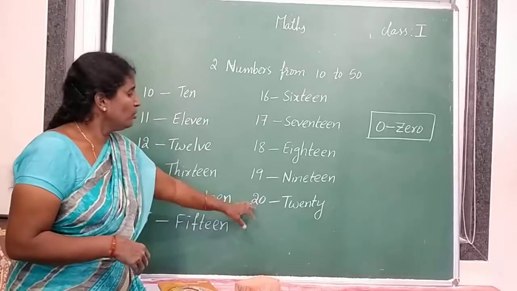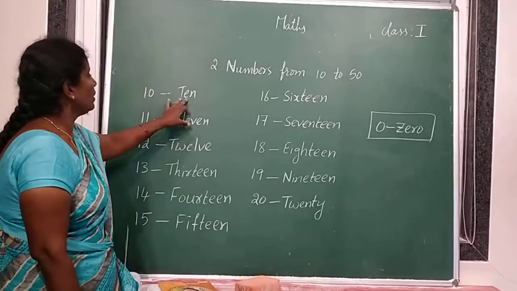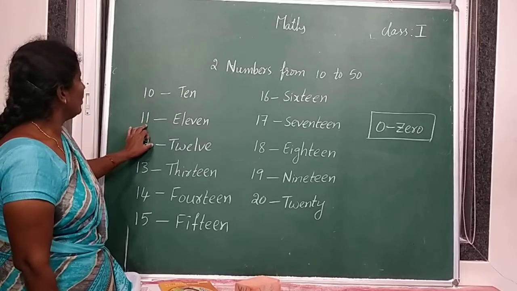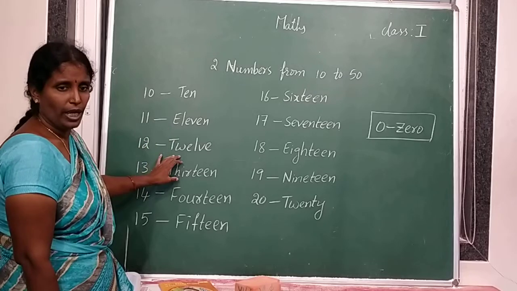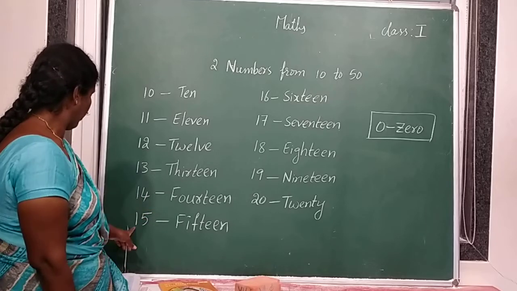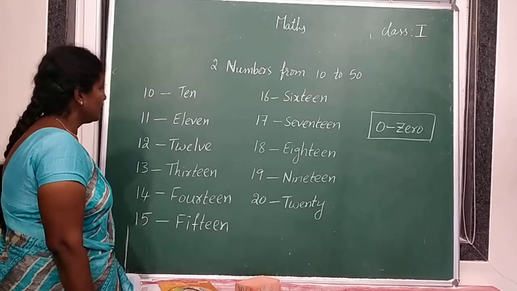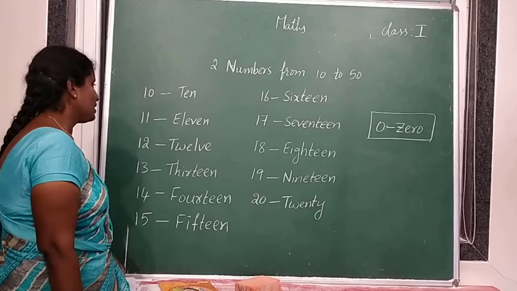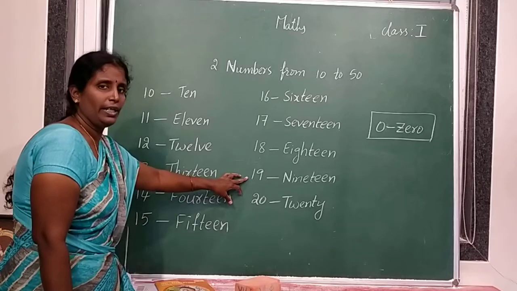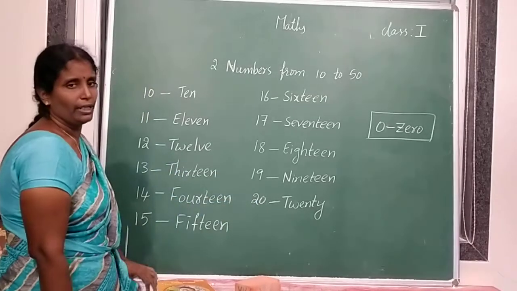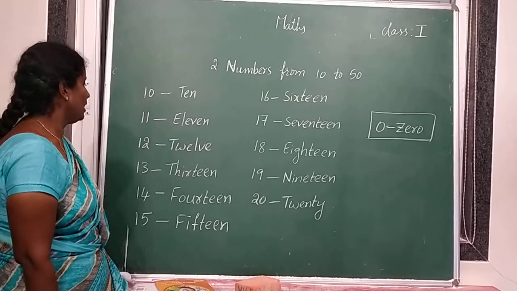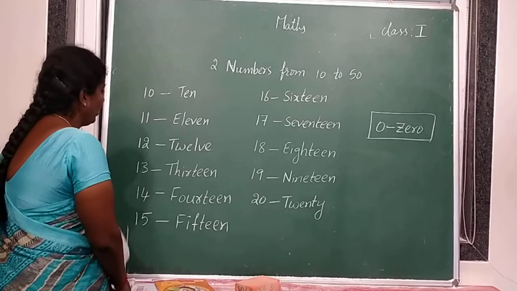And now the number names from 10 to 20. 1 0, 10. Read all of you. 1 1, 11. 1 2, 12. 1 3, 13. 1 4, 14. 1 5, 15. 1 6, 16. 1 7, 17. 1 8, 18. 1 9, 19. 2 0, 20. Okay. So TEN, 10. ELEVEN, 11. TWELVE, 12.